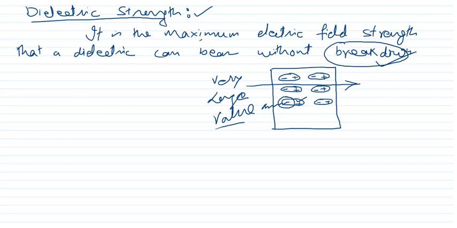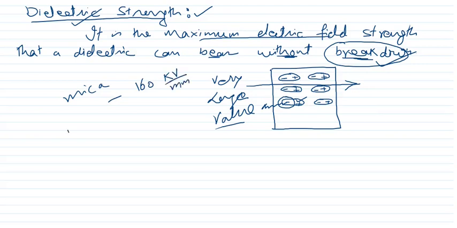Rupturing happens. Therefore, the maximum electric field strength which a given dielectric can bear without breakdown is called dielectric strength. It varies from material to material. For example, mica has a dielectric strength of 160 kilovolt per millimeter.